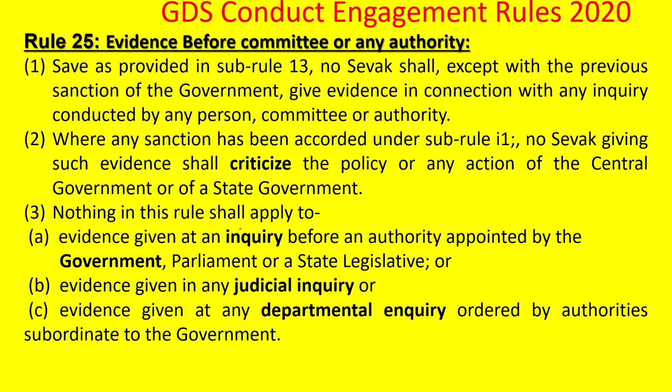Then, evidence before a committee or any authority. No sevak shall, except with the sanction of the government, give evidence in connection with an inquiry conducted by any person, committee or authority. So evidence should not be given by the GDS except in the following cases. He should not criticize the policy at the time of giving evidence also. But departmental inquiries, judicial inquiries or inquiries before the government are allowed. Okay, these are the three exceptions for evidence before a committee.